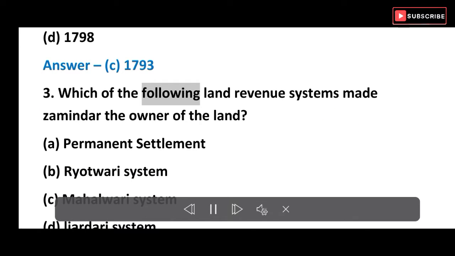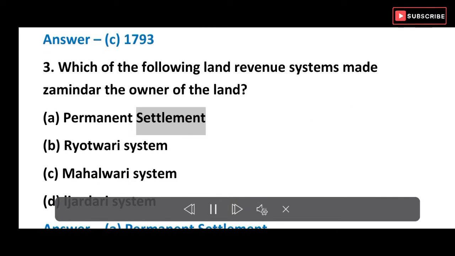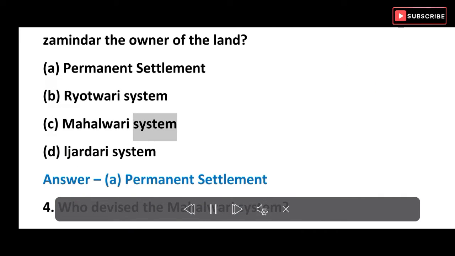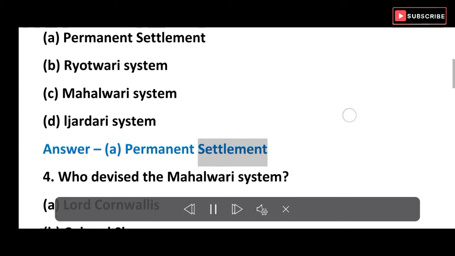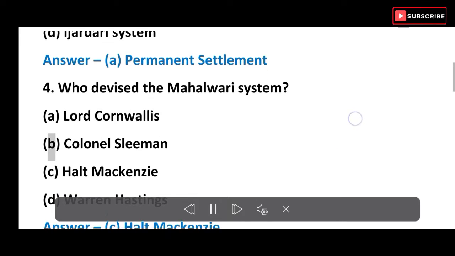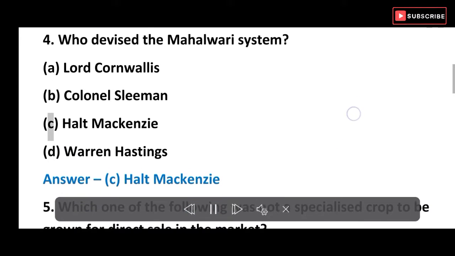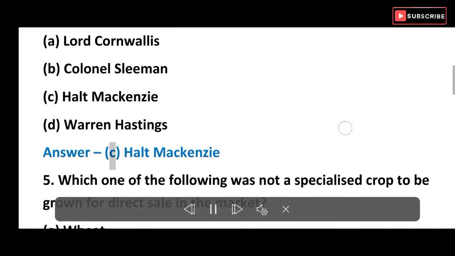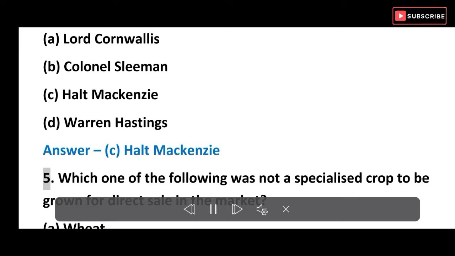3. Which of the following land revenue systems made Zamindar the owner of the land? A. Permanent settlement. B. Rayotwari system. C. Mahalwari system. D. Ijardari system. Answer A. Permanent settlement. 4. Who devised the Mahalwari system? A. Lord Cornwallis. B. Colonel Sleeman. C. Holt Mackenzie. D. Warren Hastings. Answer C. Holt Mackenzie.